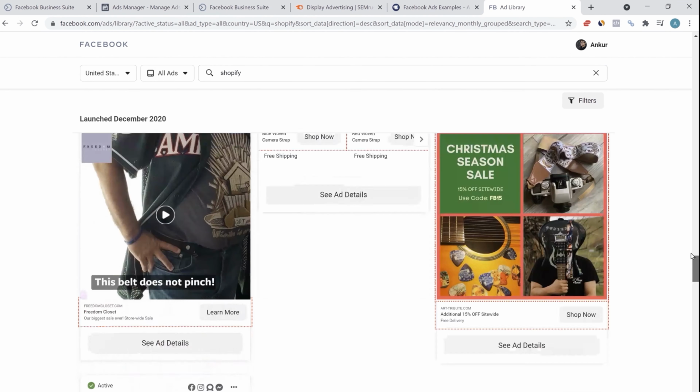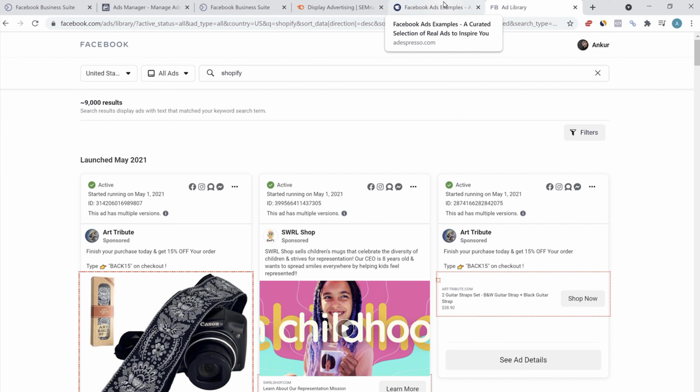So this is what I will recommend for all the beginners or even for experienced professionals. Whenever you're running ads, you should know what kind of ads will perform the best. And doing this research will help you in saving money in wasted ad spend and rather will give you the best ROI for your ad campaign.